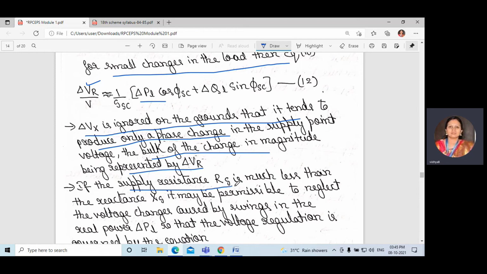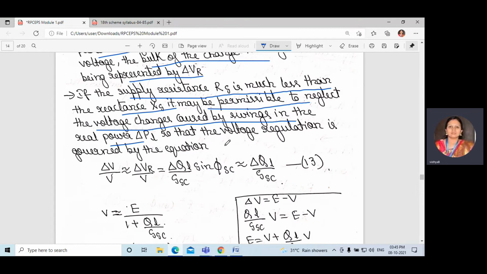If the supply resistance Rs is much less than the reactance Xs, it may be permissible to neglect the voltage changes caused by swings in the real power. We can say that if Rs is less than Xs, then we can neglect the delta PL. If this is the condition, we can neglect this delta PL. So what do you get? Delta V divided by V, that is equal to delta VR divided by V, that is equal to delta QL divided by SSC sin phi SC, that is equal to again delta QL divided by SSC.